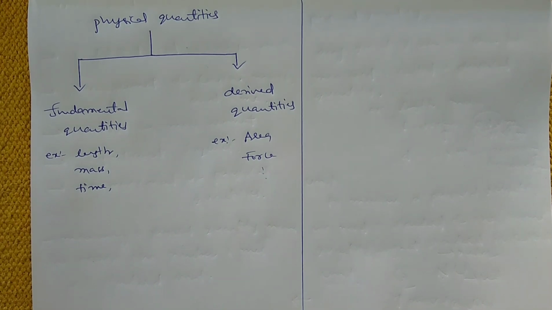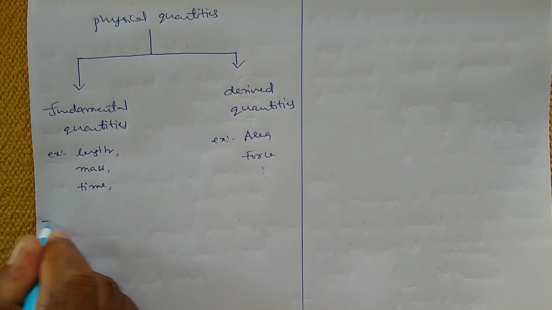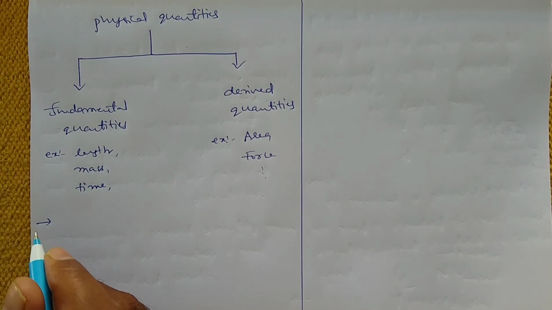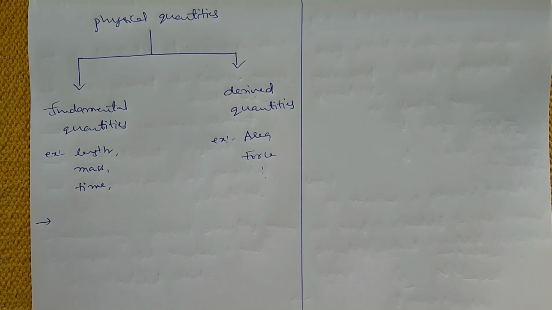So these are the two different types of quantities. Now, what is meant by fundamental quantities? Physical quantities which are independent of each other and cannot be further resolved into any other physical quantities are called the fundamental quantities. So what is meant by fundamental quantities? The physical quantities which are independent of each other.